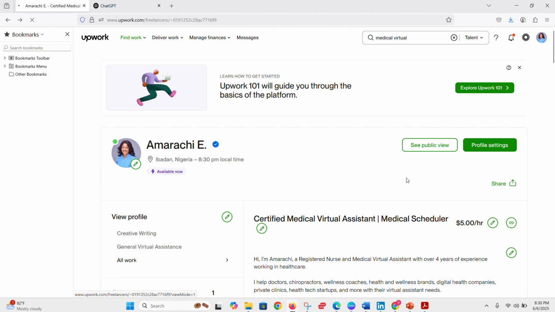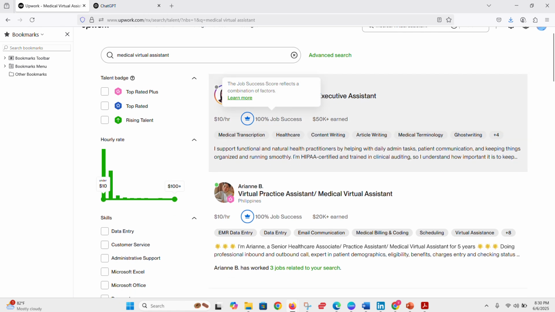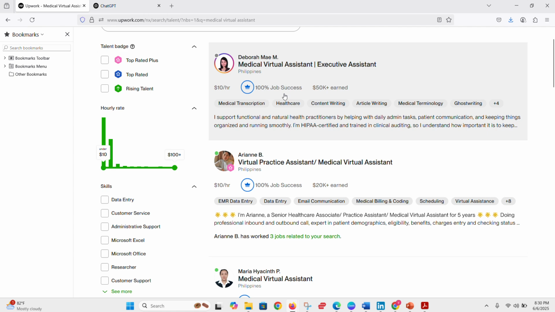Then I will see other people, right? These are other people that are medical virtual assistants. They are top rated with 100% success. So I'm going to go and copy all of these things. I'll go here and copy all their tags. These are tags. So I'll copy all the tags.